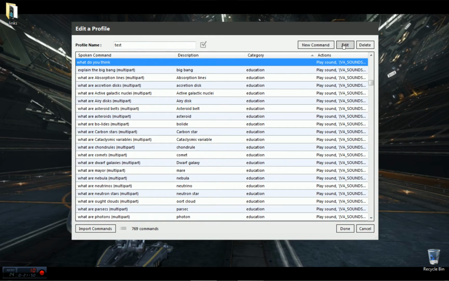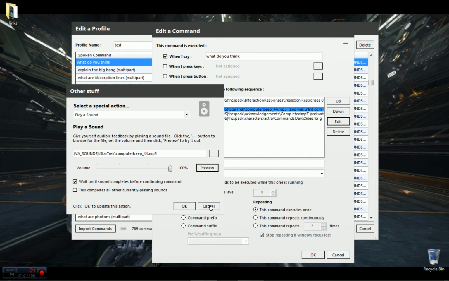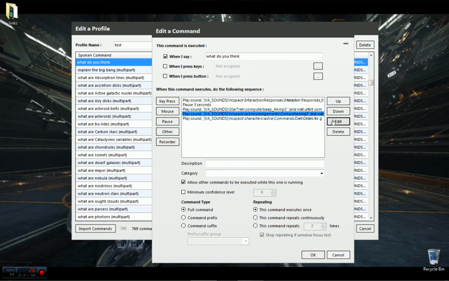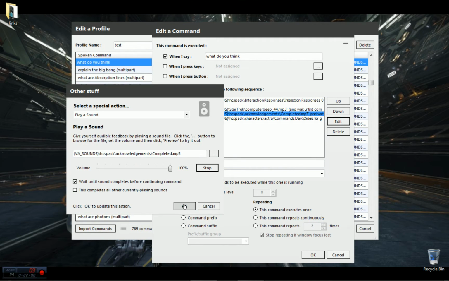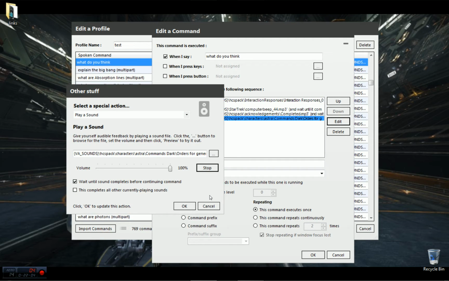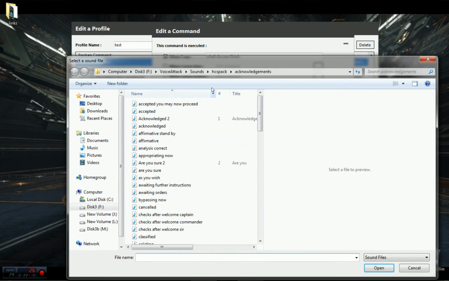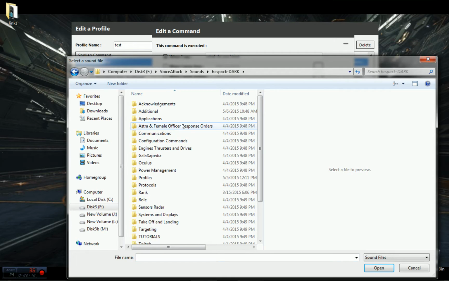What it should do is wait the 3 seconds. We should get this sound. And then she'll say, completed. Completed. And then she's going to give Dark some orders. Dark, hand over for departure now. And then I can just add in here. I'm going to scroll over to Dark. Now, it has A.S.T.R.A and female officers' response orders.